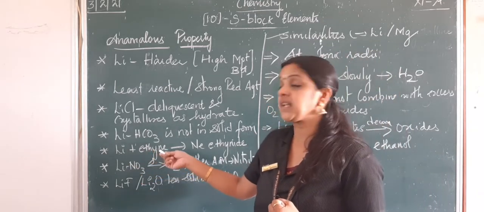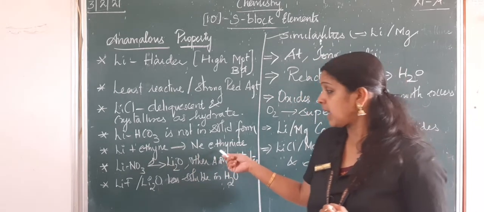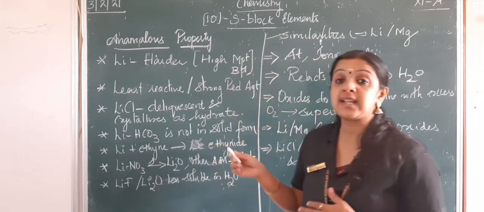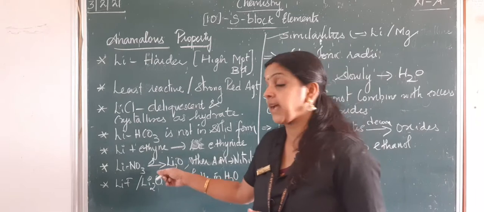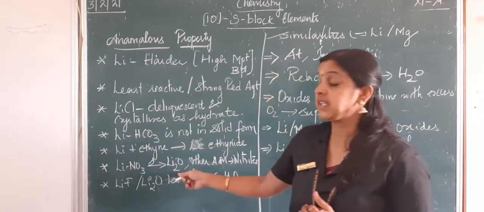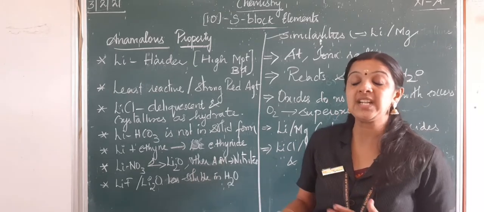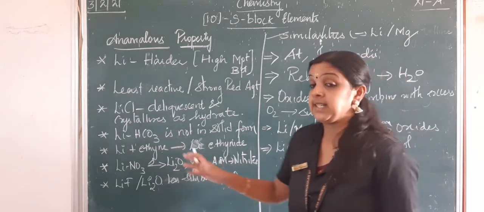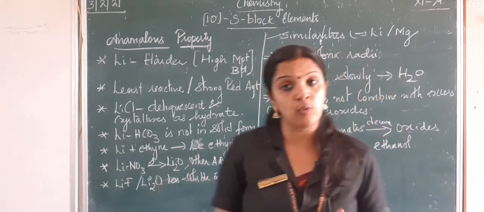Lithium does not combine with ethyne to form its ethynide, but other alkali metals definitely combine with ethyne. Lithium nitrate on heating gives Li2O, lithium oxide, but other alkali metals, when they decompose, give the corresponding nitrites. Lithium fluoride and lithium oxide both are less soluble in water.